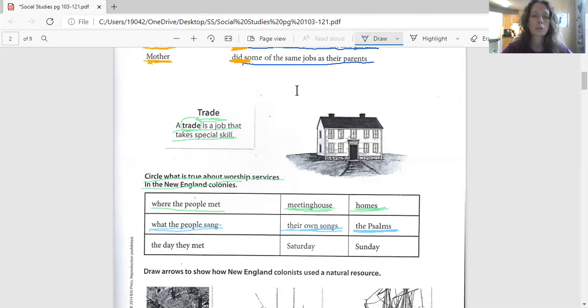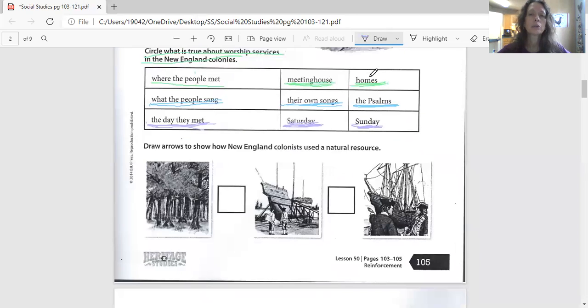And the last one wants to know the choices are Saturday or Sunday. And it wants to know the day that people met for worship. If you think they met on Saturday, circle Saturday. If you think they met on Sunday, circle Sunday. You're doing great, and we're almost done.